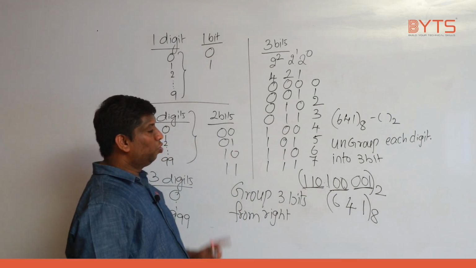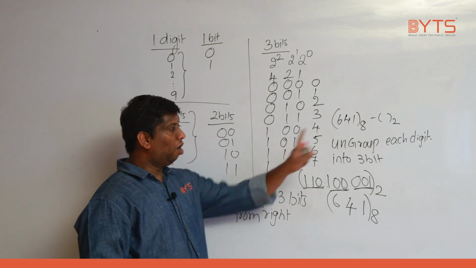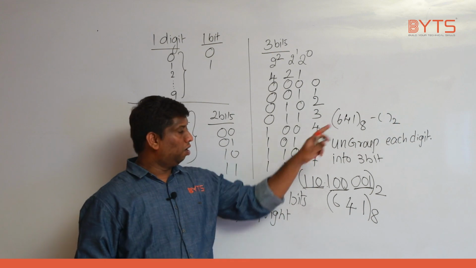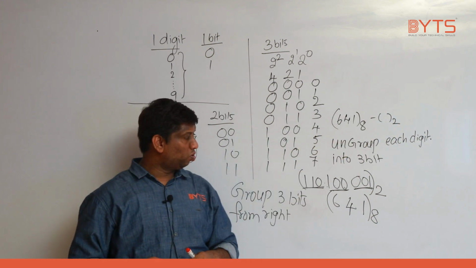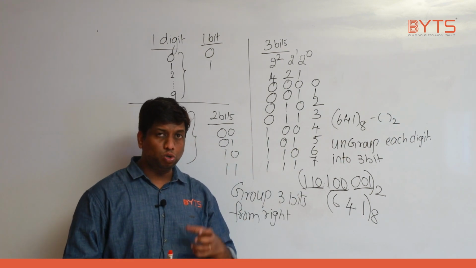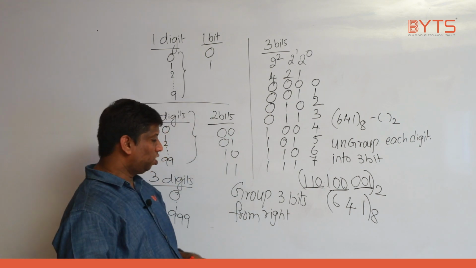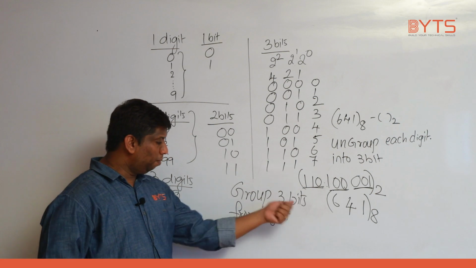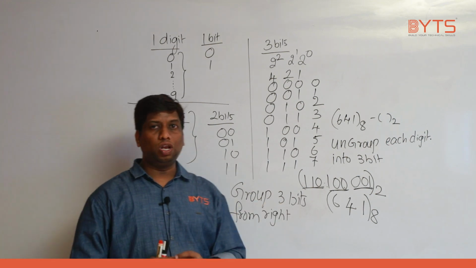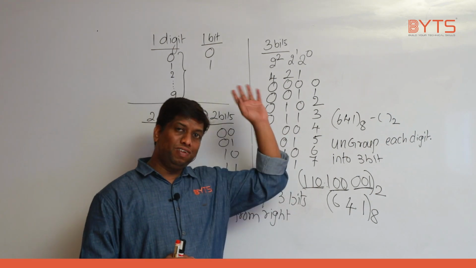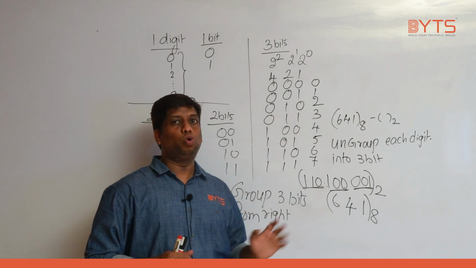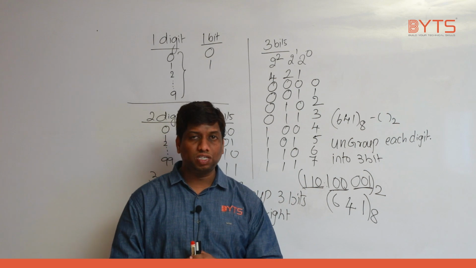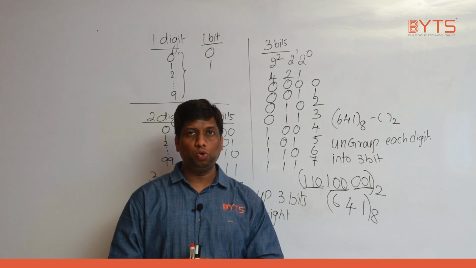Can you please tell what is the procedure for octal to binary? The procedure is ungroup each digit into 3 bits. What is the procedure for binary to octal? Group 3 bits from right. So totally now we have converted how many? Previously 6, now we converted 2. Totally we completed 8 conversions. Now still we need to do how many conversions? Remaining 4 conversions we need to do.